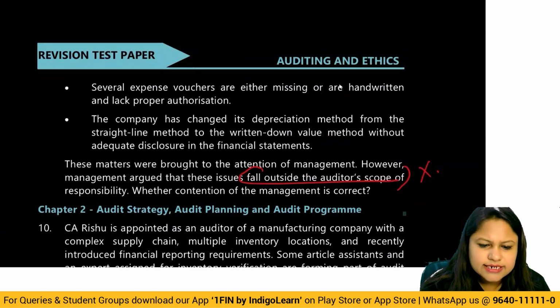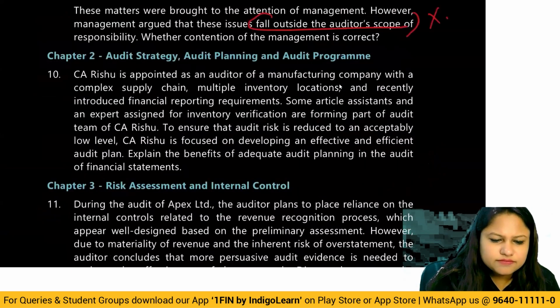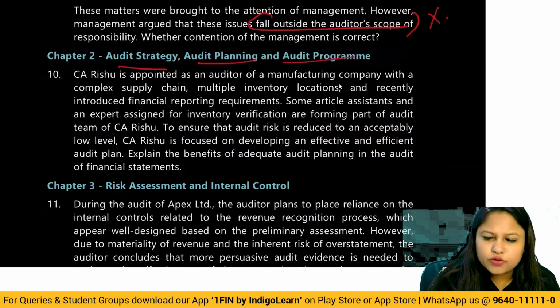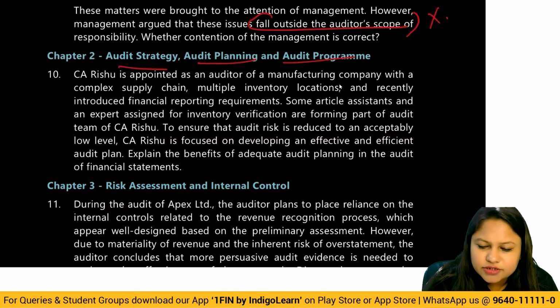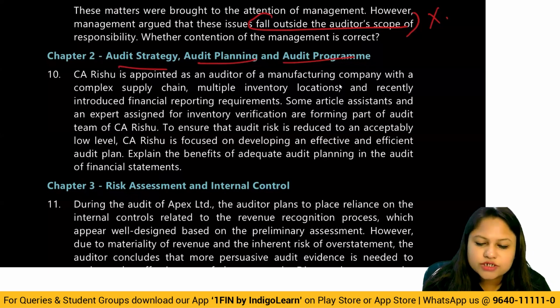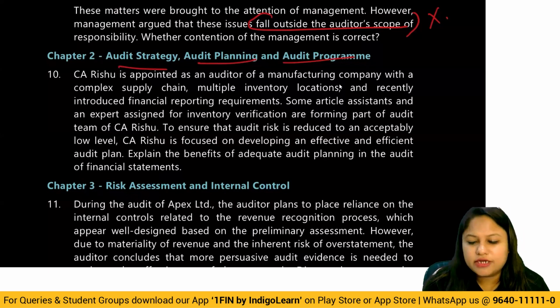Okay, then. Second one is audit strategy, planning and program. CA Rishu is appointed as an auditor of a manufacturing company with a complex supply chain, multiple inventory locations, and recently introduced financial reporting requirements. Some article assistants and experts assigned for inventory verification are forming part of the team of CA Rishu. To ensure that audit risk is reduced to an acceptable low level, CA Rishu is focused on developing an effective and efficient audit plan. Explain the benefits of adequate audit planning in respect of audit of financial statements.